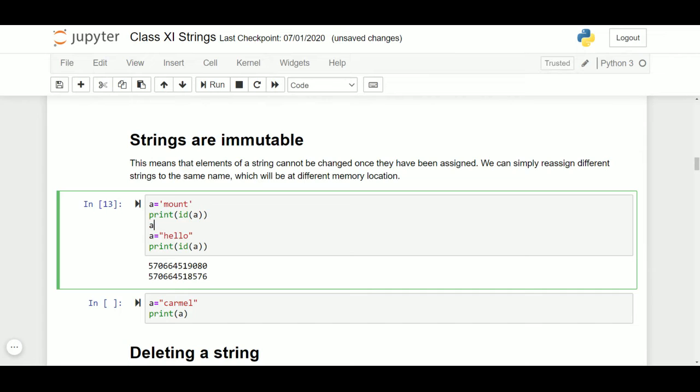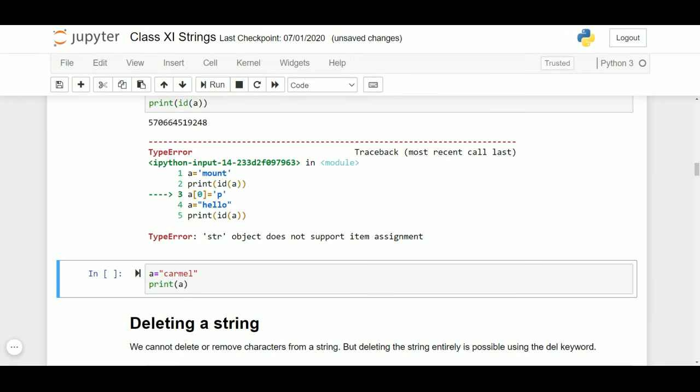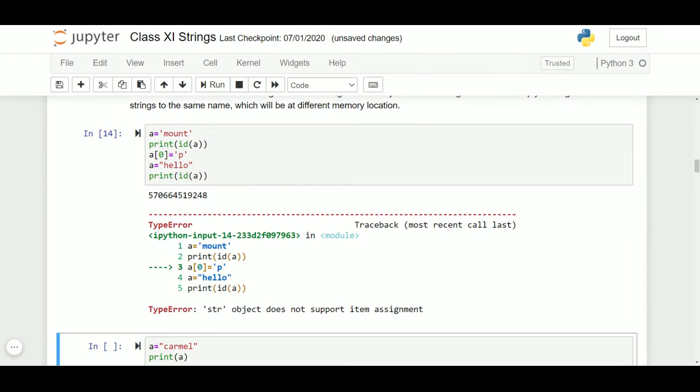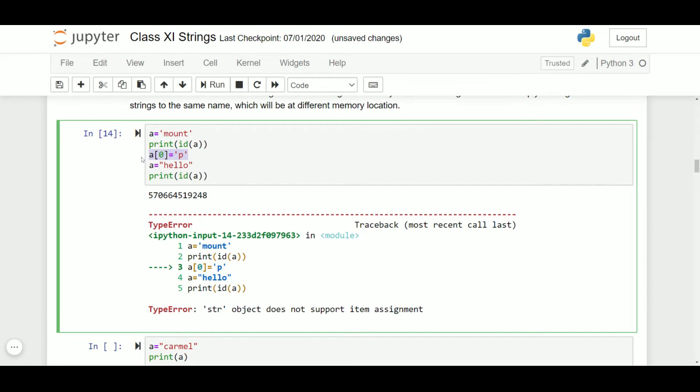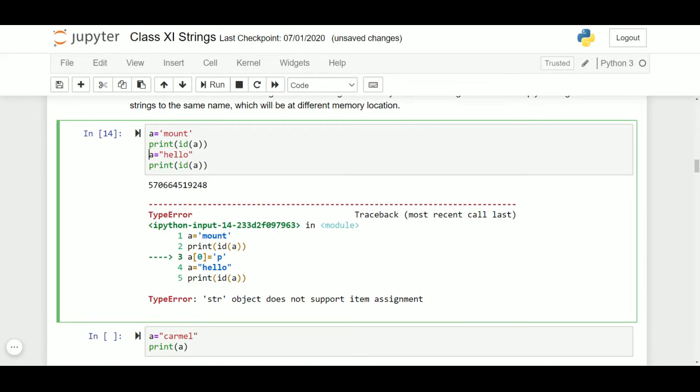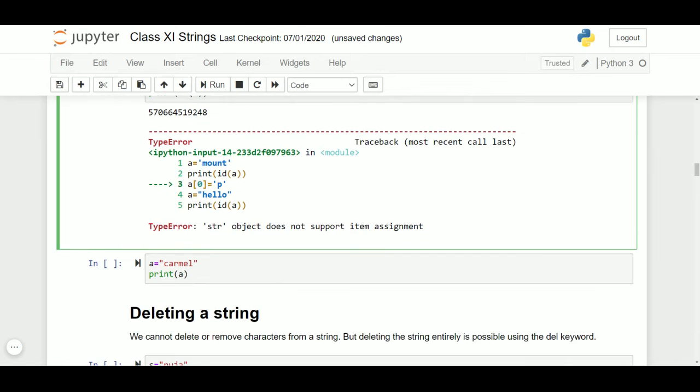Also, I cannot change any particular character in the string, saying change M to T. It will give me an error. A type error will show that string assignment cannot take place. So if I'm making any changes to the whole of my string, it will be done at a different memory location, which shows strings are immutable.